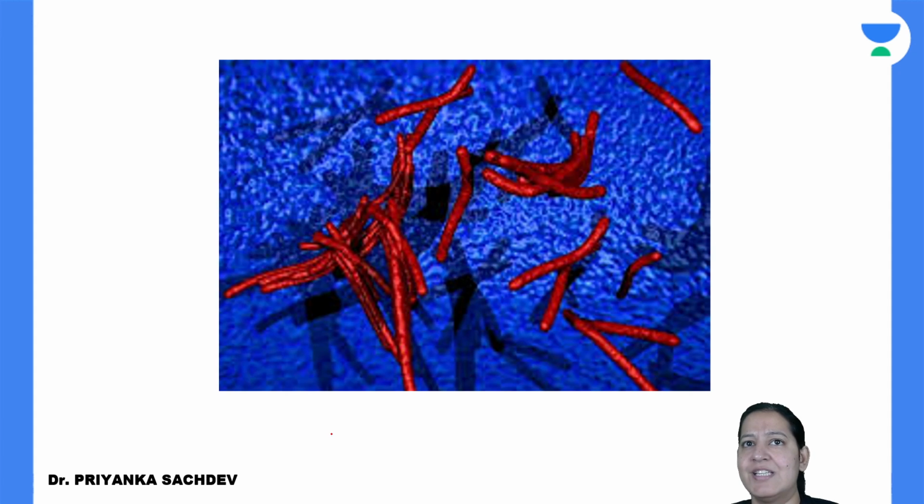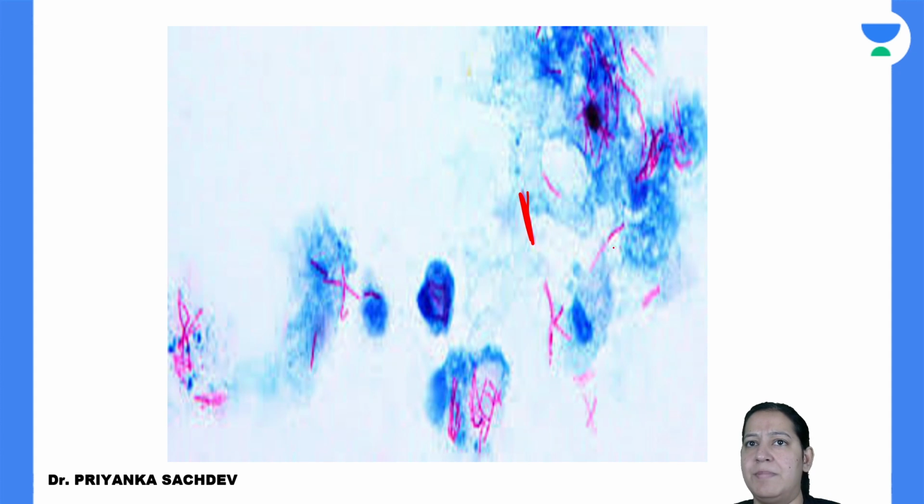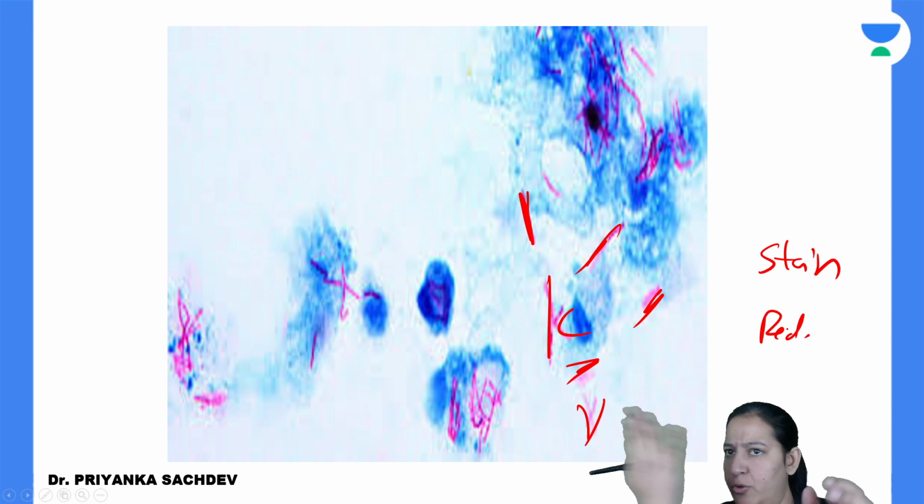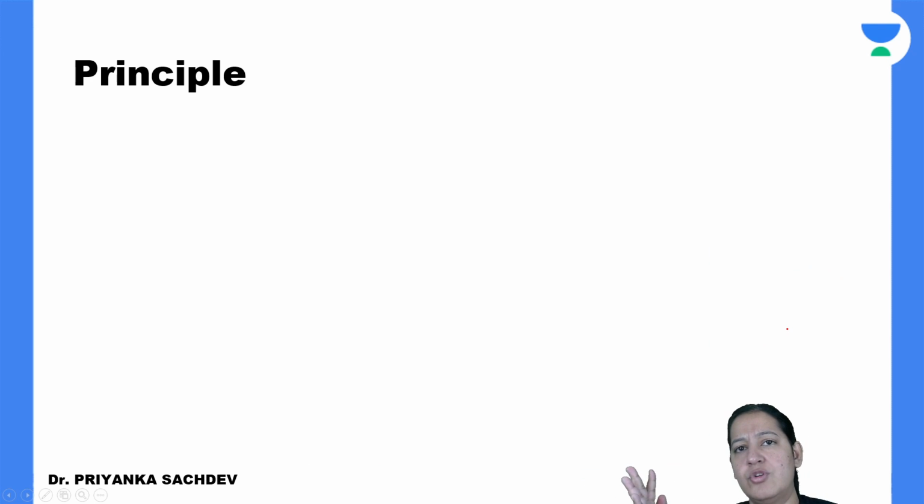If mycolic acid is present, you can see the red color organisms. Can you see the red color rods in a blue background? Please appreciate. It can come in your IBQ also. Very important IBQ, anything can come in the IBQ. Identify the stain: the answer is acid fast stain. Identify the red color organism: it is an acid fast organism, usually Mycobacterium tuberculosis or any acid fast organism. What is the blue thing in the background? It is necrosis. So you should answer this.